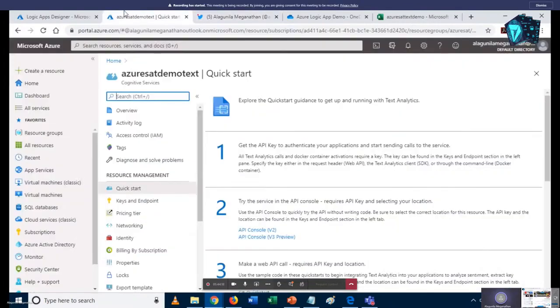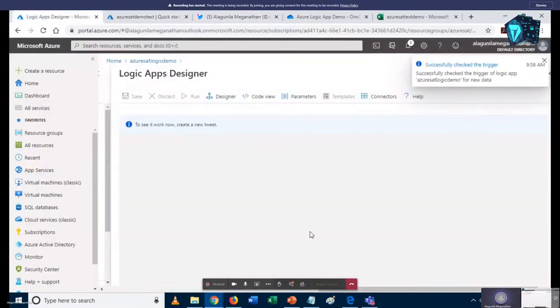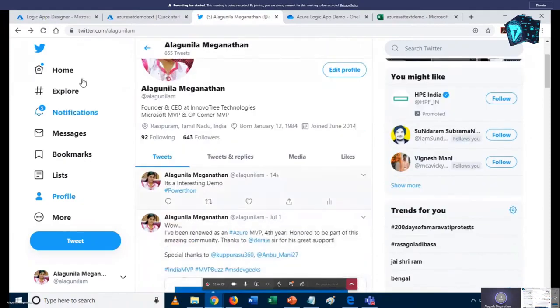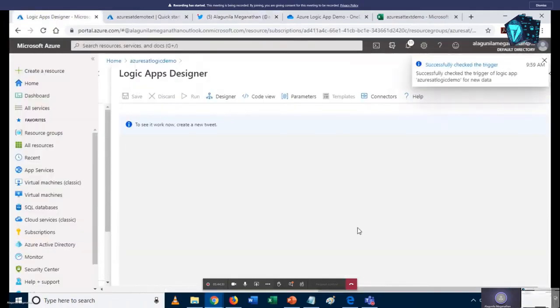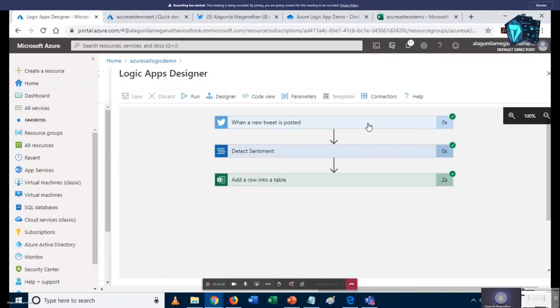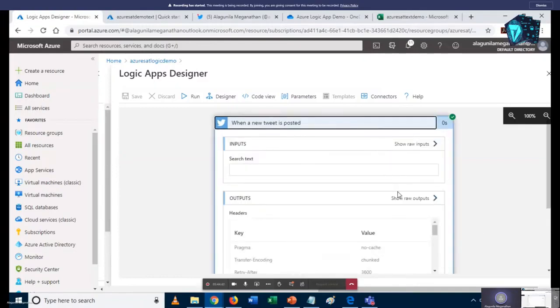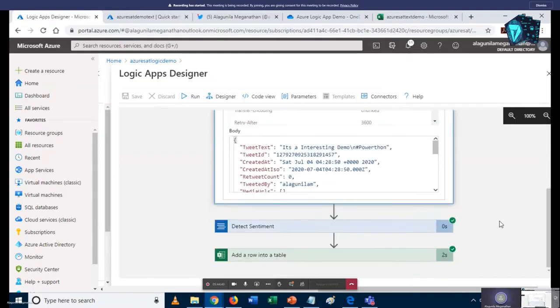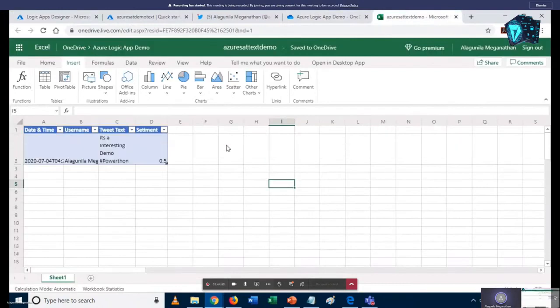Let me check. Okay, so it's posted. Let me check whether it could be triggered. Yes, it ran. It successfully ran. So a new tweet, I think yes. I just search whether our output is saved in the Excel file or not. Yes, we are able to see it. It is an interesting demo.